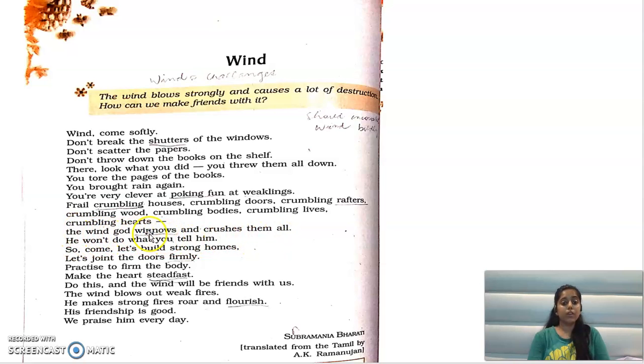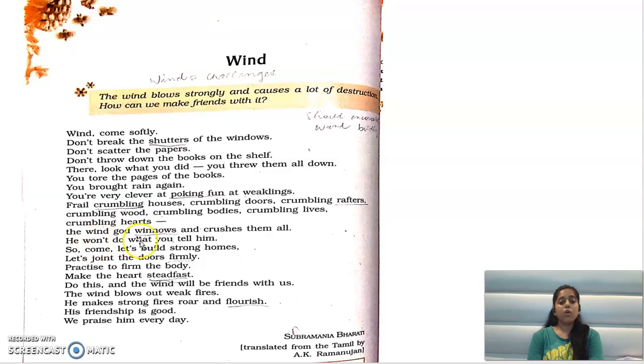Okay, the wind god winnows. I told you the meaning of winnow. Winnow means, for example, you have wheat and there is chaff along with it, so you drop the wheat from a height. The husk it separates from it, and the grain, whichever it is, wheat or rice or whichever it is, falls down, and the husk, all the chaff and dust, is separated from it. Okay, so the wind god, the poet is saying wind as a god, as God.